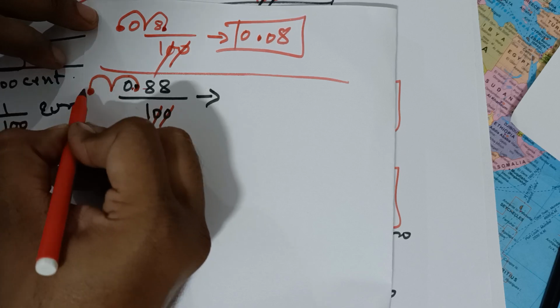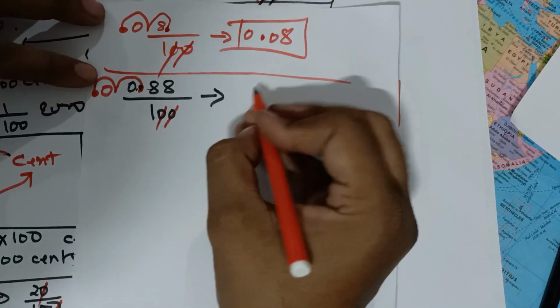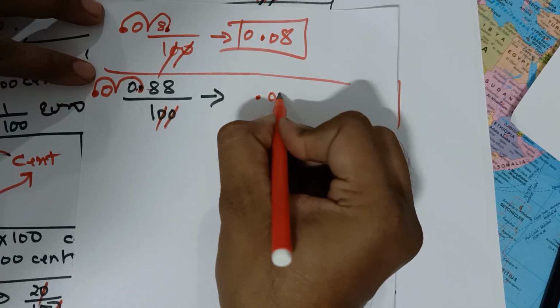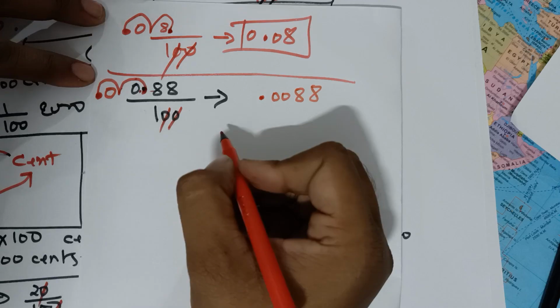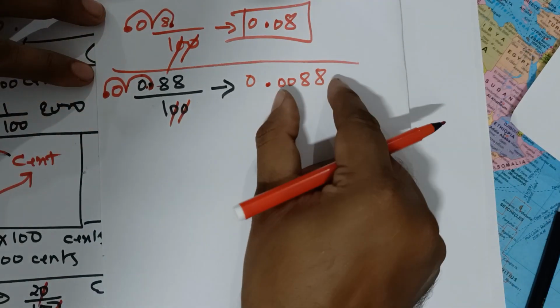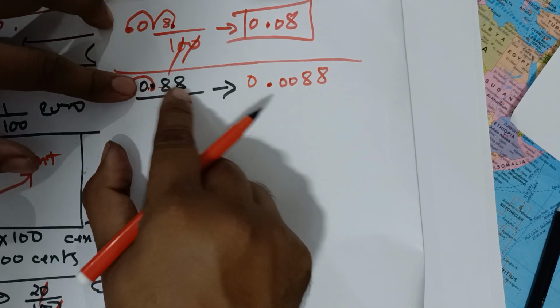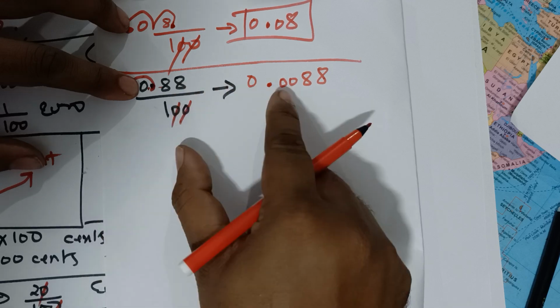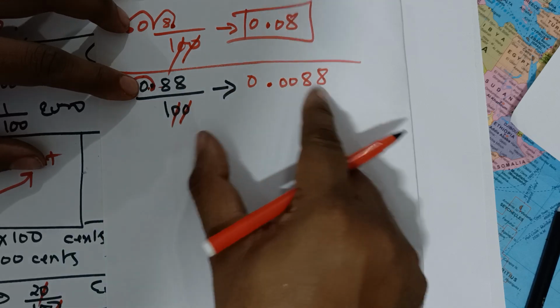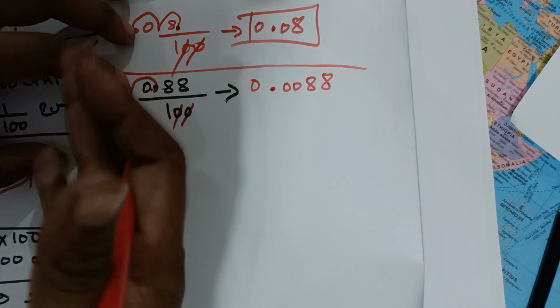This is empty, there is no number, so put the 0 here. The final answer is 0.0088, and put just 1 zero for formality. Before it was 0.88, now it becomes 0.0088. This is the mechanism, how we cancel the zeros.